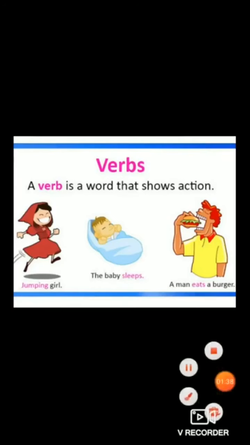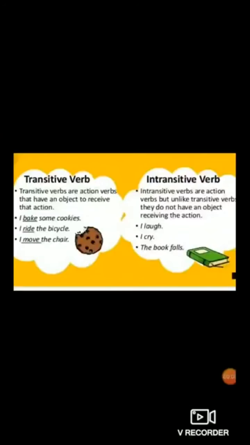Very good. So students, on your mobile screen, you can see here the image where the transitive verb and intransitive verb definition is given. So first let's study what is transitive verb.